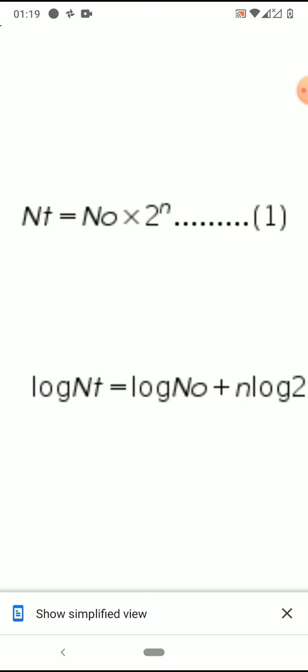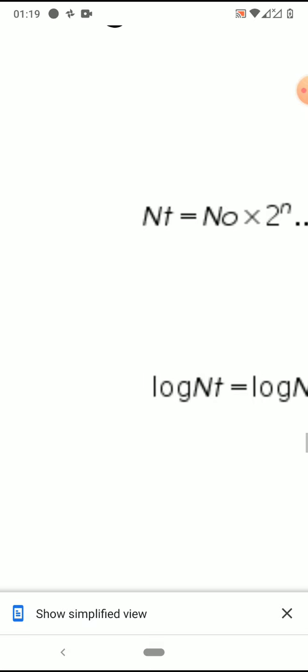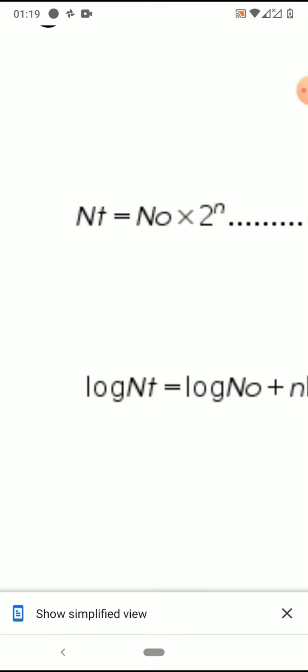You are starting with 1 cell, and 1 into 2 to the power of 1, that is after 1 division, 2 to the power of 1 is 2. So 1 into 2 is 2. So this is how they derived this formula, that after the first division the number of cells would be the initial number of cells into 2 to the power of n.